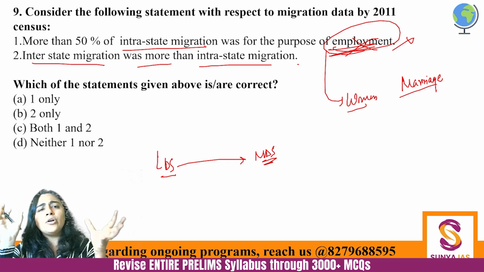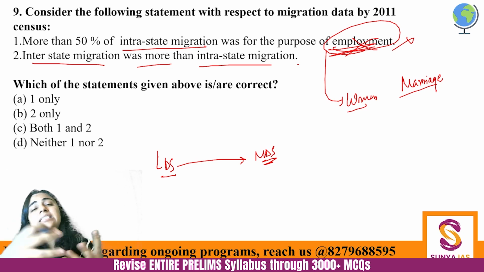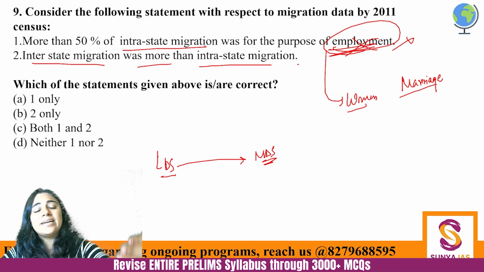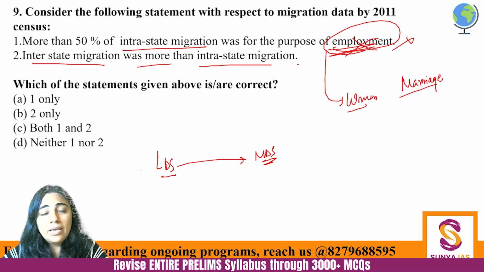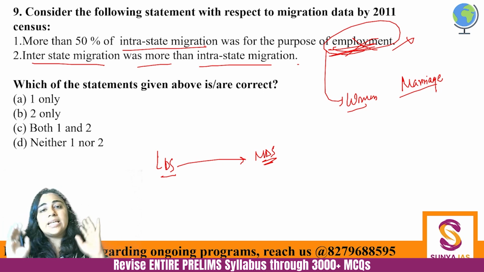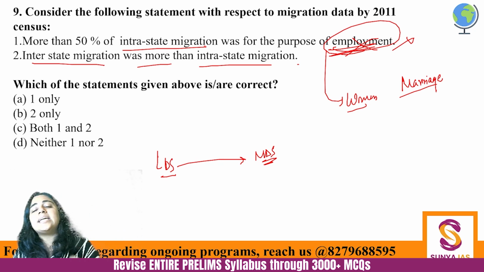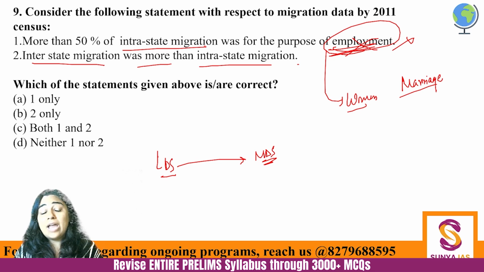And do you think the amount of intrastate migration will be less than this one-sided migration? That is not possible, right? Because everyone is trying to go towards Delhi, Mumbai, Bangalore, Chennai maybe, Hyderabad, where there are opportunities. But in every state, intrastate migration is happening, and on a very large scale.